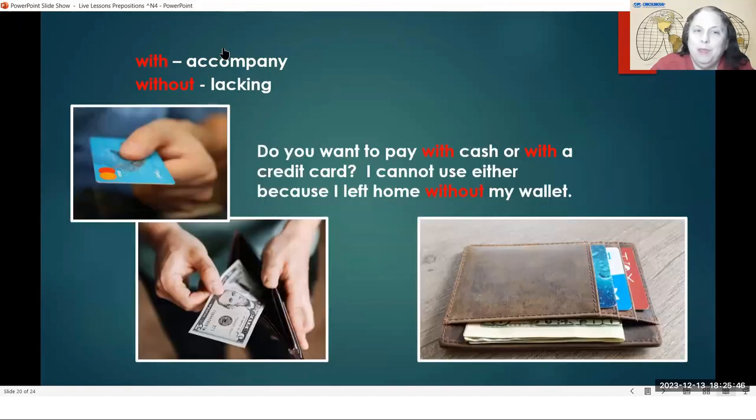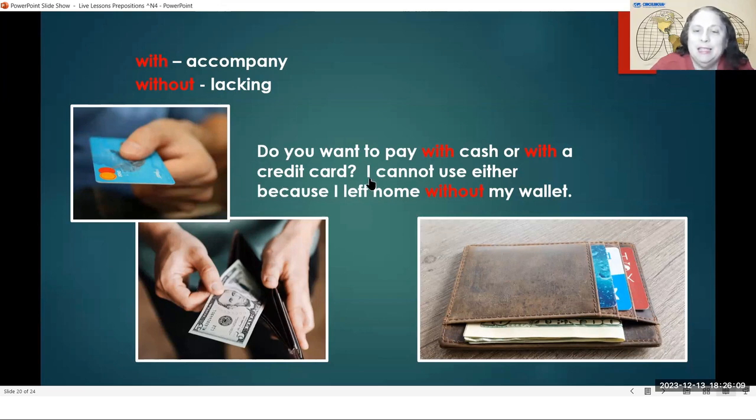Okay, again, with and without. Do you want to pay with cash or with a credit card? When we pay with paper money, they call this cash. And at many stores, they will say you can pay with cash or you can pay with a credit card. You can choose cash or a credit card.